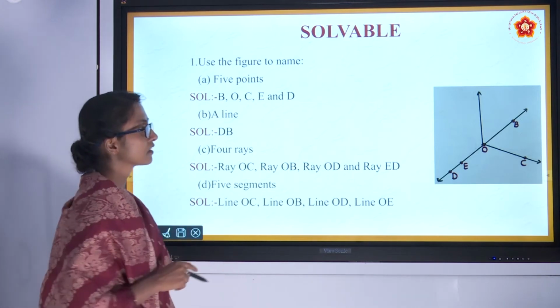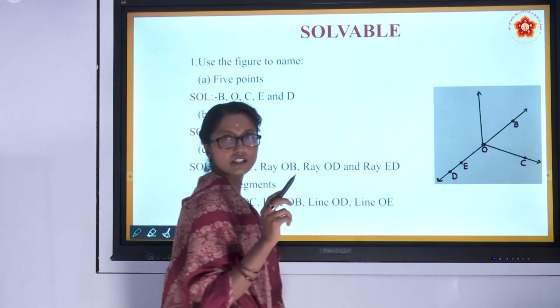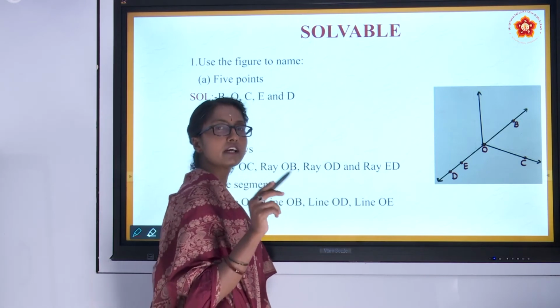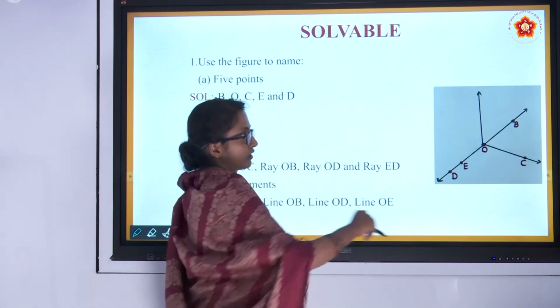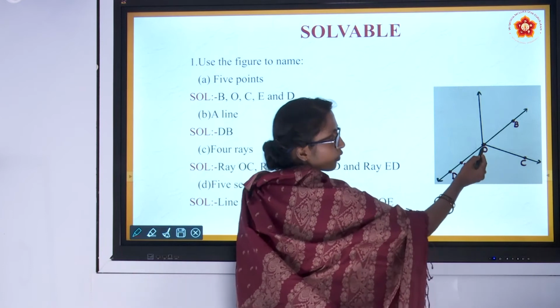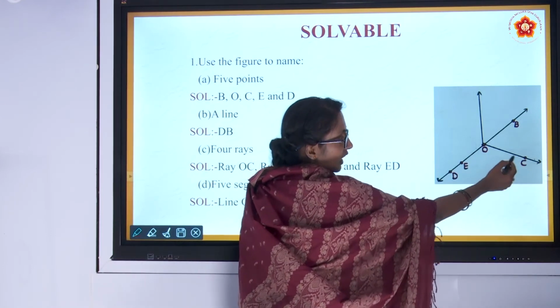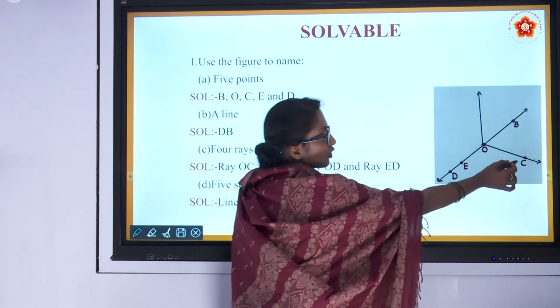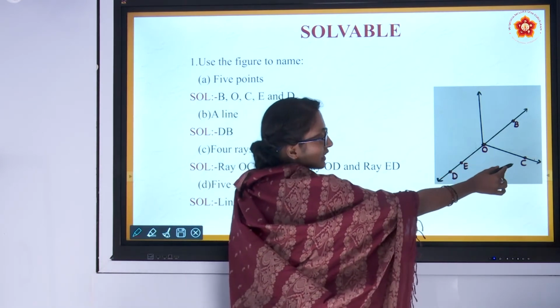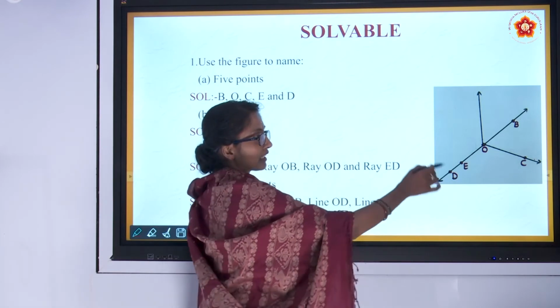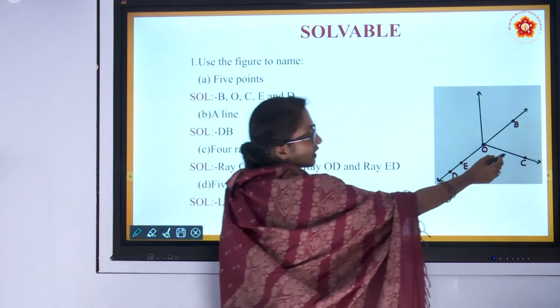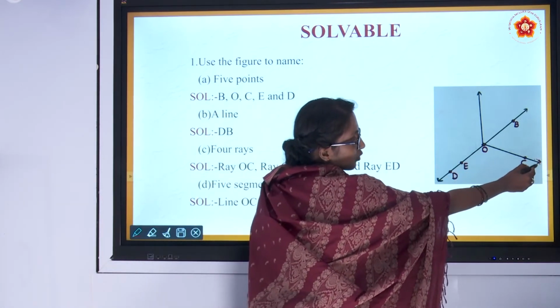Four rays. A ray has a starting point but no ending point, right? OC is a ray. O is the starting point and it continues. We say OC because we want to name it, so we point to it as C. It doesn't mean that C is the ending point; it still goes on, as you can understand by looking at this arrow.